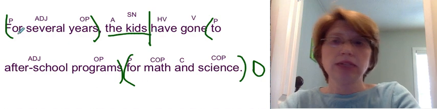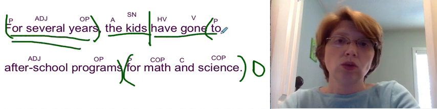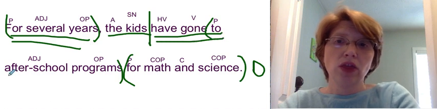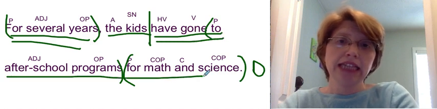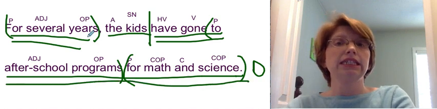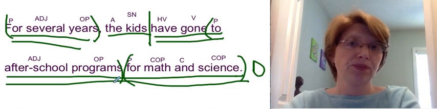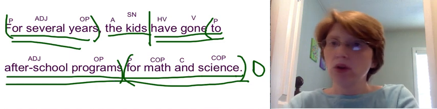Underline the complete subject once and the complete predicate twice. So the kids is the only subject in this sentence. Everything else is the predicate. Okay? All right.